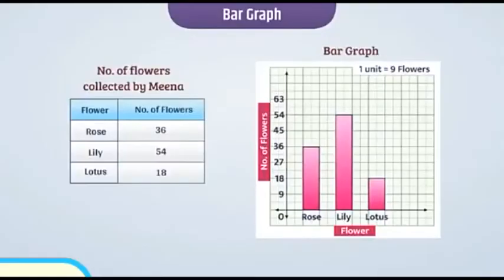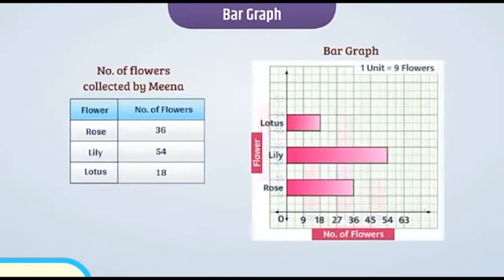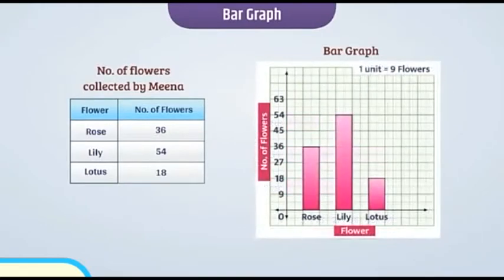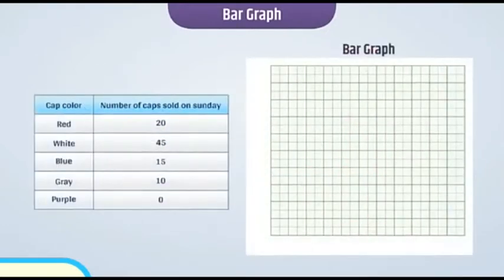Next, bar graph. In a bar graph, the data is represented in the form of bars of uniform width drawn horizontally or vertically with equal space in between them. The length of each bar is proportional to the data which it represents. Let's understand this with an example. Let's represent the following data using a bar graph.